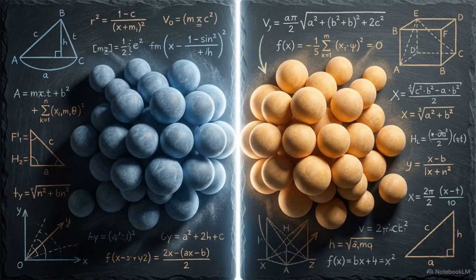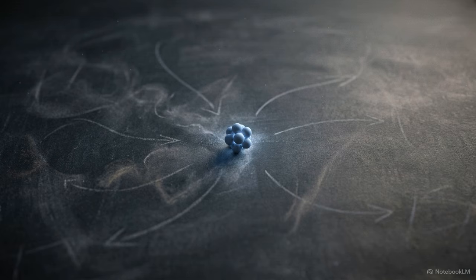When we look at the early universe, matter and antimatter should have canceled each other out perfectly. Instead, a tiny fraction of matter survived. This is baryogenesis, an imbalance we have no physical reason for.